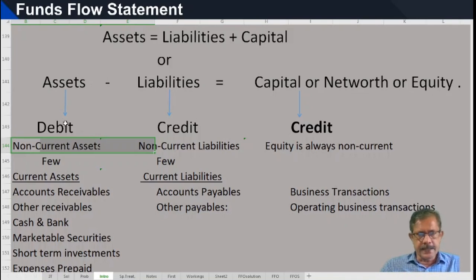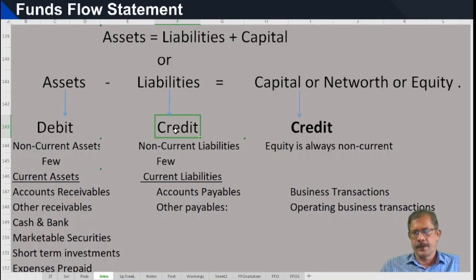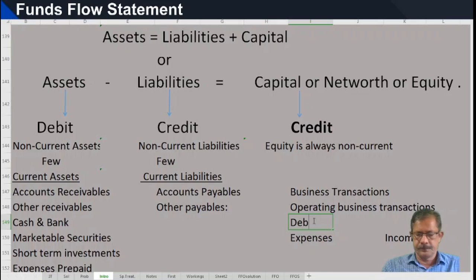And these assets and liabilities have debit balance and credit balance. There is one more debit and one more credit, and they are called expenses and incomes. Expenses are debit, and incomes are credit.